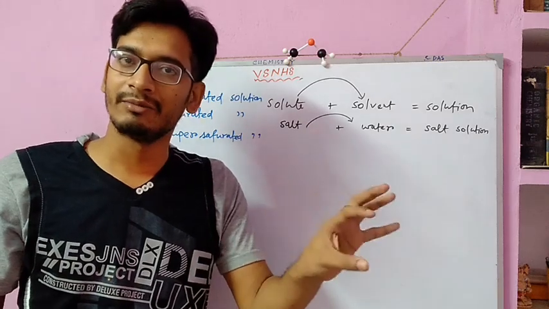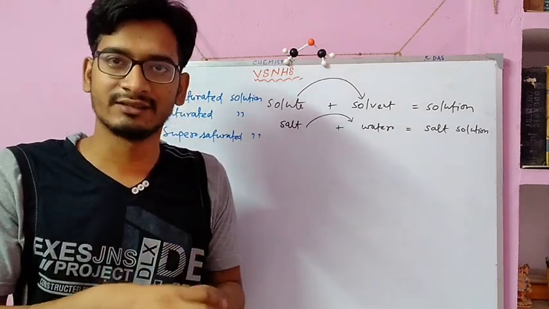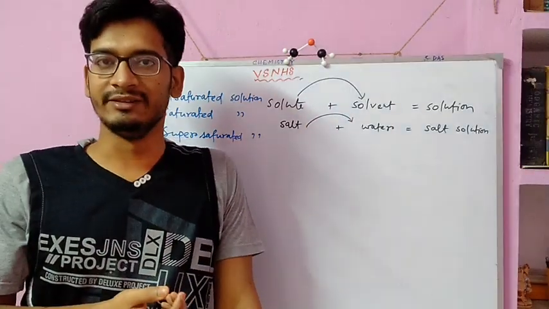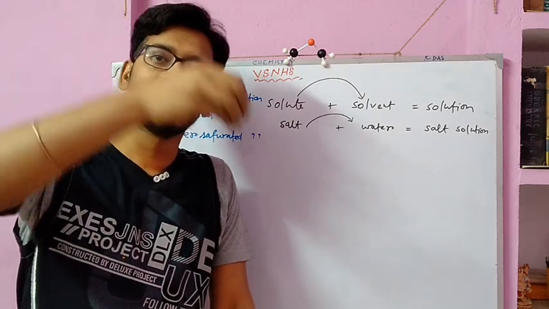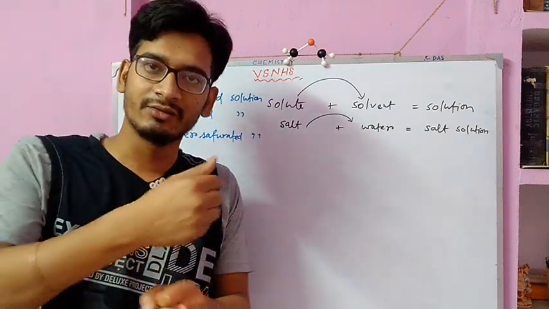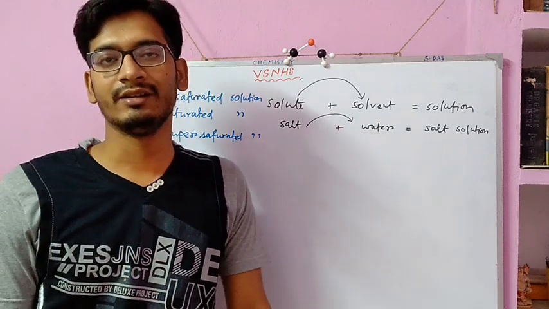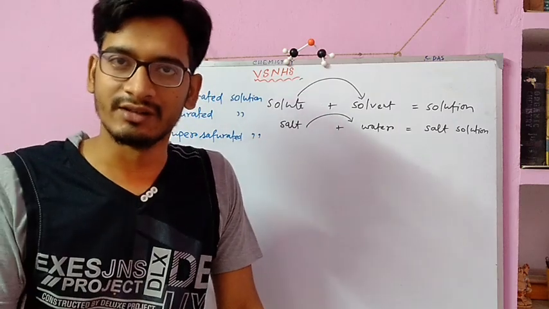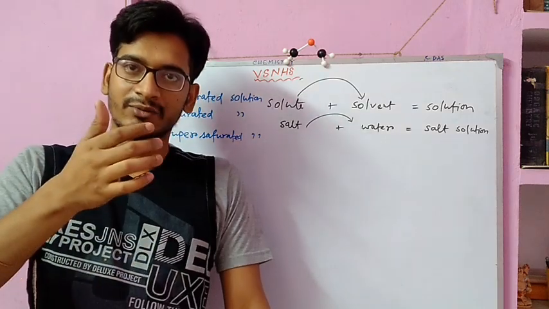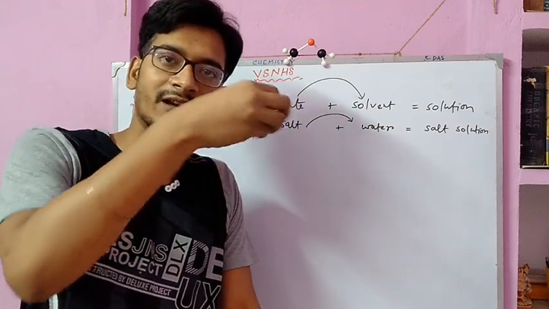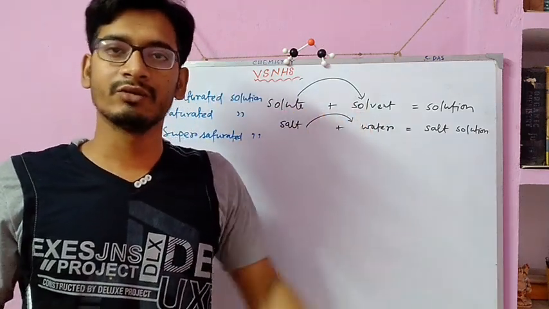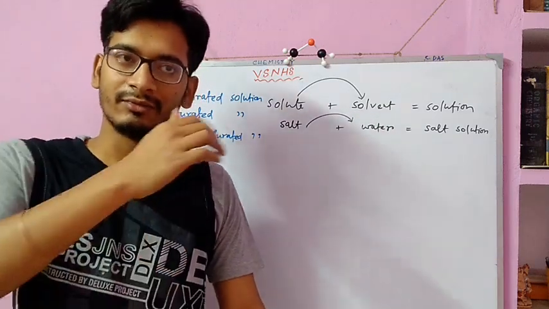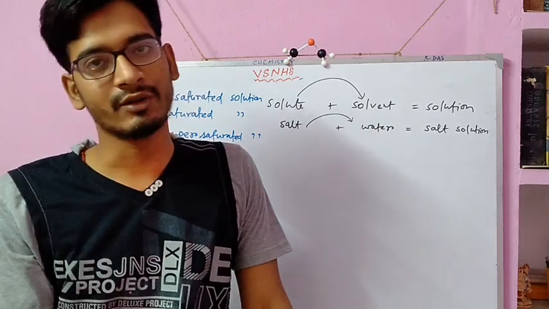That means the solvent, that is the water present in the glass, is able to dissolve salt very easily. Again, take a third spoon of salt and try to dissolve. You will see that the solvent cannot dissolve the solute. That means the solvent gets saturated. Before the saturation, the solvent has the ability to dissolve more solute. That is, the solution was unsaturated. So the system is unsaturated. More solute can be dissolved.